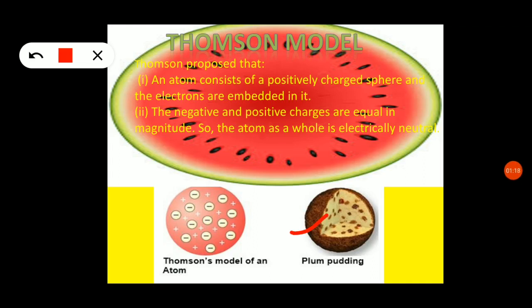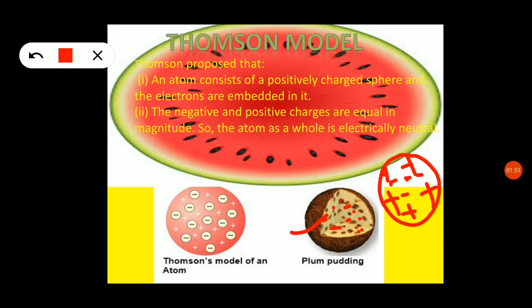Here the electrons are in a sphere of positive charge. He took a positively charged sphere, and the electrons are embedded in the sphere, like the dry fruits embedded in the cake.